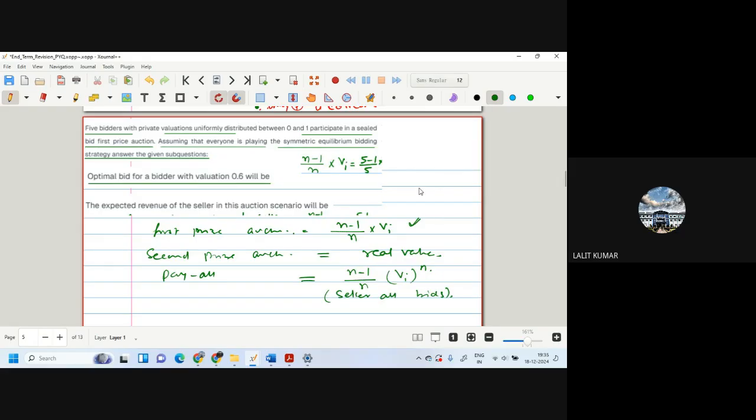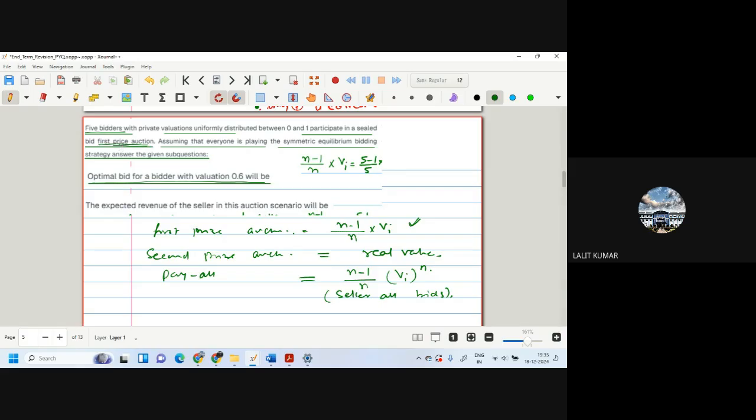Okay. So the question is, there are 5 bidders with private valuations uniformly distributed between 0 and 1 participating in a sealed bid first price auction. There are 5 bidders, n is equal to 5. This is a first price auction. Assuming that everybody is playing the symmetric equilibrium, what will be the optimal bid for the bidder whose valuation is 0.6?